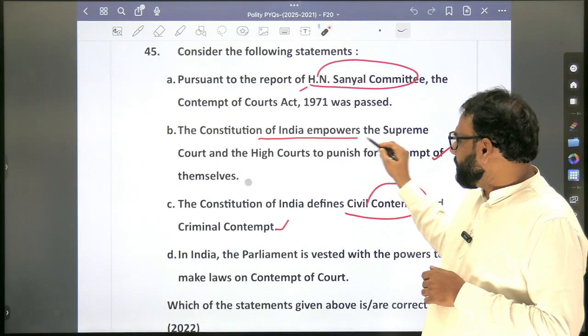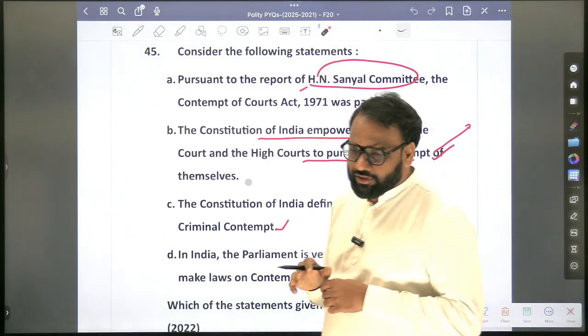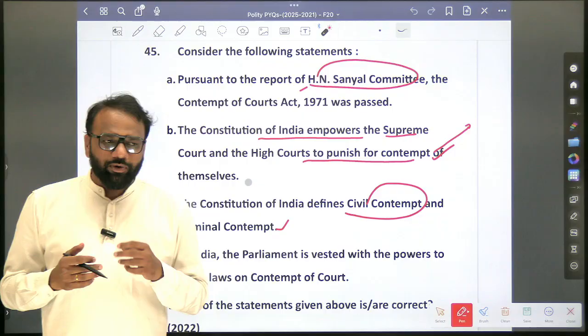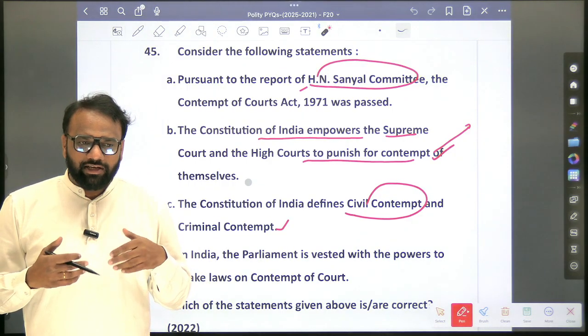The Constitution of India empowers the Supreme Court and High Courts to punish for the contempt of themselves. So clearly during the discussion of Supreme Court as well as High Court, we have seen the powers of Supreme Court as well as High Court. So what they can do, they have the power to punish for the contempt of court themselves as well as the courts below them.